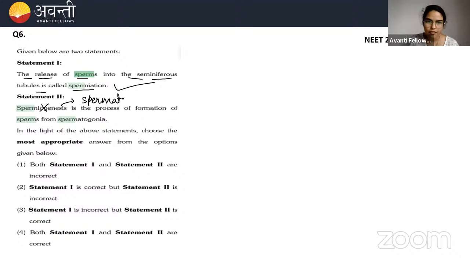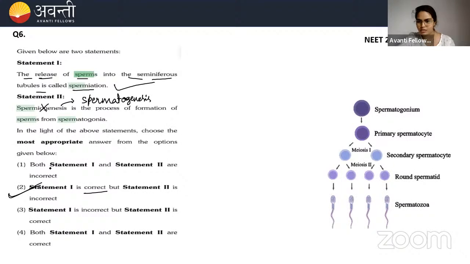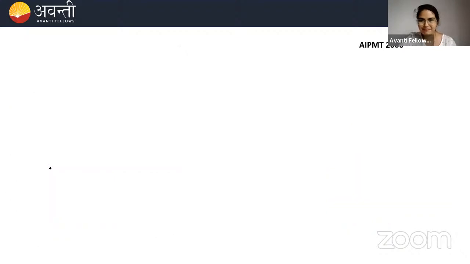Okay, they have given the definition of spermatogenesis. So option B is the correct option because statement 1 is correct and statement 2 is incorrect. Clear? So same diagram you can see here.